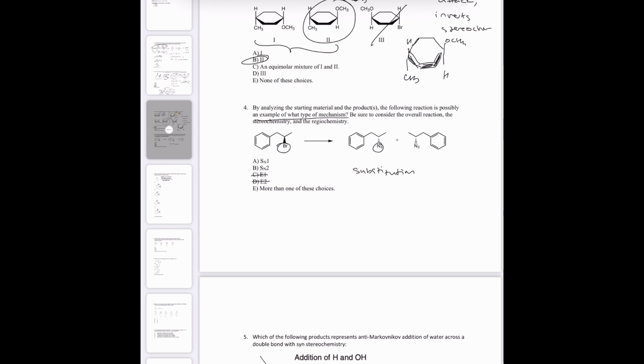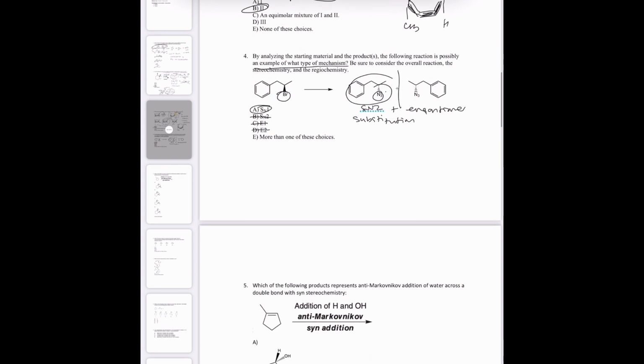Between SN1 and SN2, SN2 only would produce inversion of stereochemistry. So SN2 would produce this product, but SN1 would also produce its enantiomer, right? So because we have this and its mirror image, two products, only SN1 could be responsible for that.